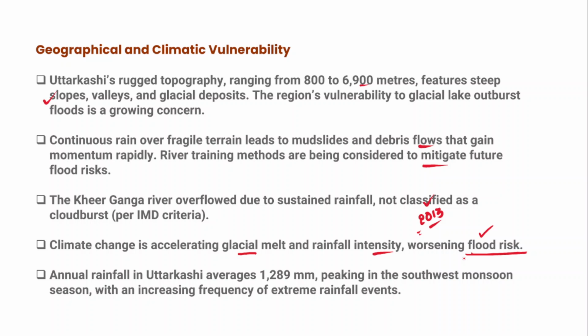In fact, the annual rainfall of Uttarkashi averages 1289 mm, peaking in the southwest monsoon season, with an increasing frequency of extreme rainfall events as well. Therefore, early warning systems should be in place. Environmental impact assessment needs to be done for new projects proposed by the private sector and even the government sector.